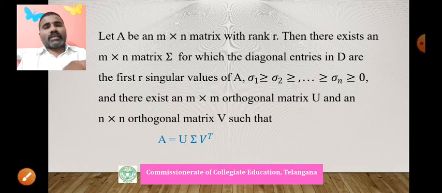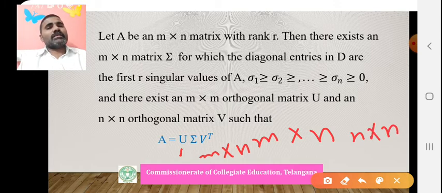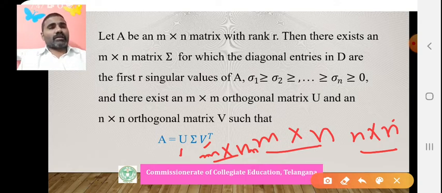Here the order of A is m by n. The left factor, the pre-factor, is U, of order m by m, and the right-side factor, the post-factor, is V, of order n by n. The middle one is sigma, a diagonal matrix whose order equals the order of A, that is m by n. So m by m, m by n, and n by n; after multiplying, the first and last give m by n, the order of A. That means A is a matrix of order m by n.